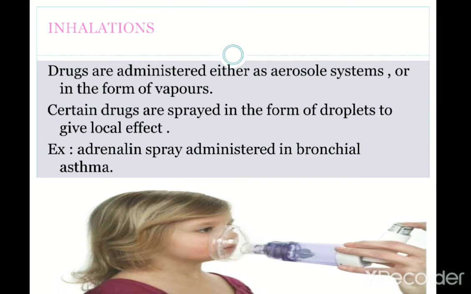And inhalations, you all know that, you can see this image, you can easily understand inhalations. The drugs are administered either by aerosol system or in the form of vapors. In children, to relieve cough, vapors are given, those are called inhalations. Certain drugs are sprayed in the form of droplets to give the local effect. Adrenaline spray is administered in bronchial asthma. For asthma, adrenaline is sprayed.